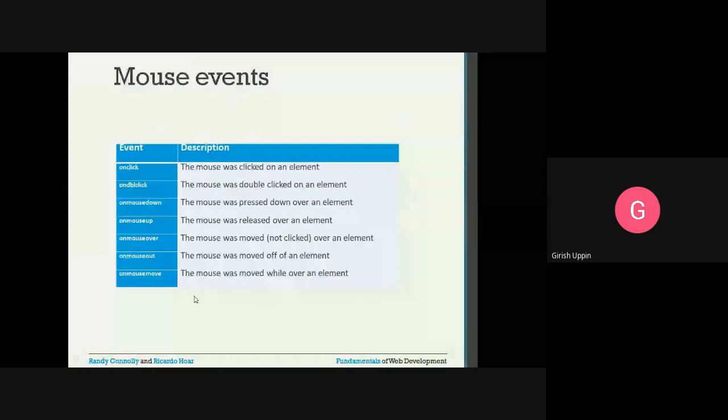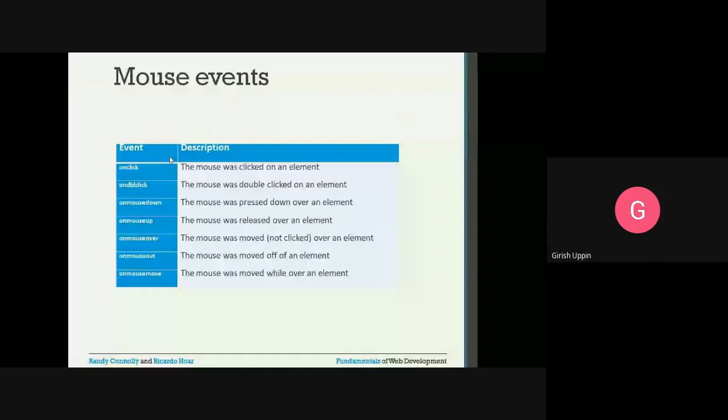Now the question is, which events should we use? These are all the available events associated with the mouse. It is up to the requirement and the developer what is needed. Suppose, for example, there is a text field, and the user brings the focus in, means the user gets the cursor there, and then tries to move away from that text box.